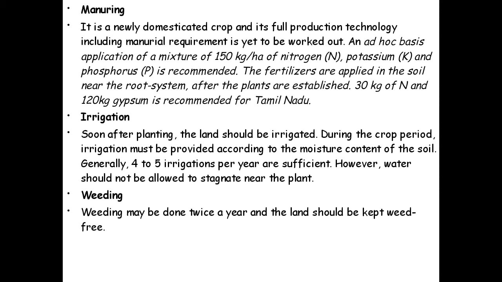Irrigation. Soon after the planting, the land should be irrigated. During the crop period, irrigation must be provided according to the moisture content of the soil. Generally, 4 to 5 irrigations per year are sufficient. However, water should not be allowed to stagnate near the plant. Weeding. Weeding may be done twice a year and the land should be kept weed free.